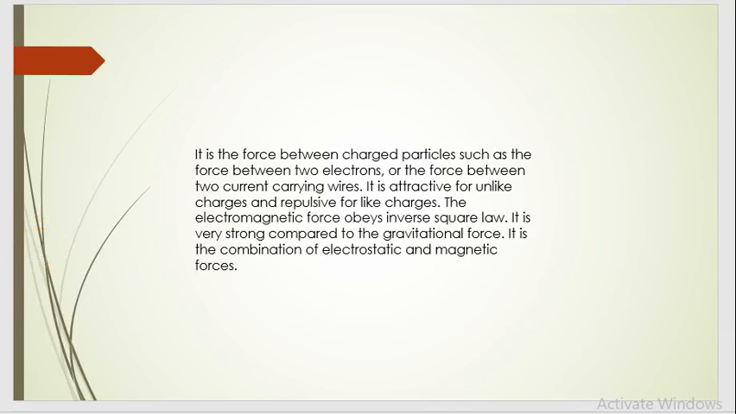the gravitational force. The second force which we are going to discuss is electrostatic and magnetic force, that is electromagnetic force. It is an attractive or repulsive force between electrically charged particles. It is the force between charged particles such as the force between two electrons or the force between two current carrying wires. It is attractive for unlike charges and repulsive for like charges. The electromagnetic force obeys inverse square law. It is very strong compared to the gravitational force. It is the combination of electrostatic and magnetic forces.